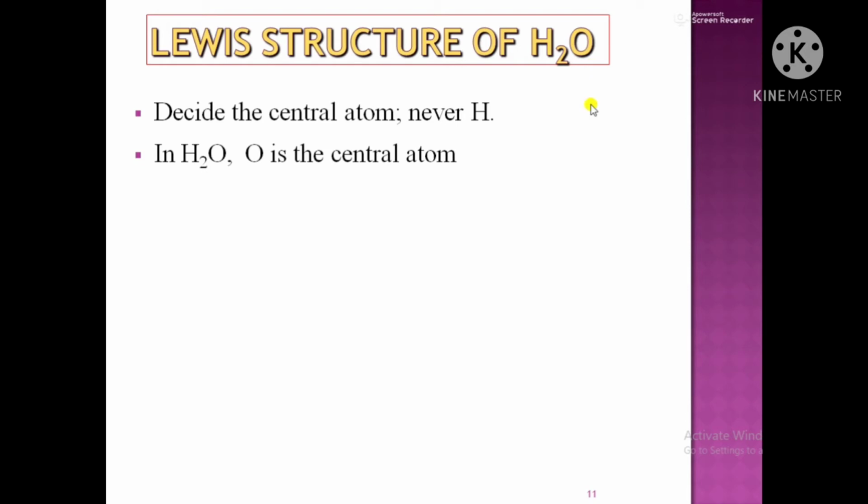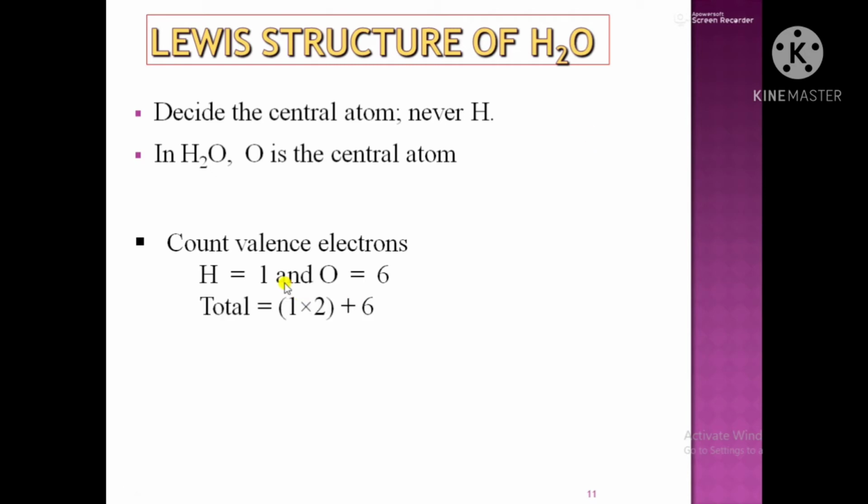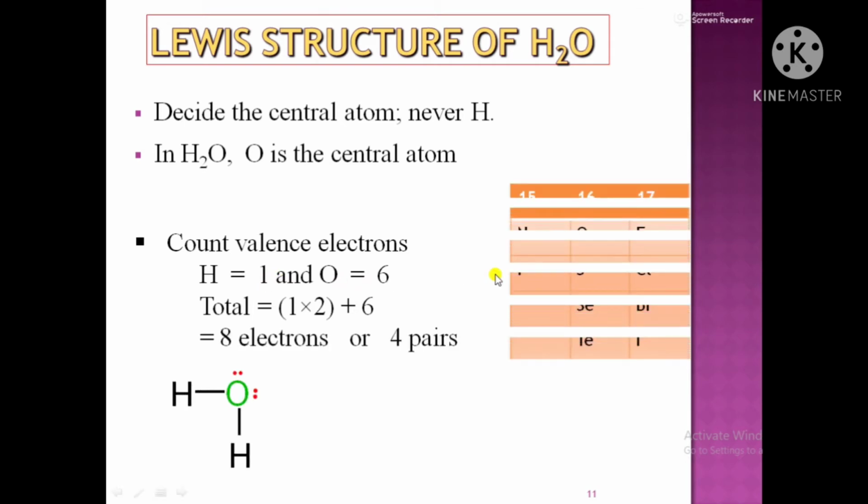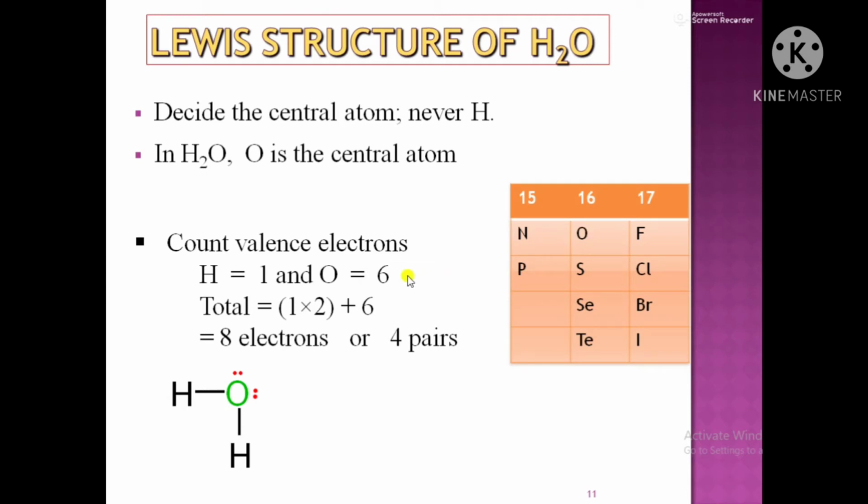Here in water, oxygen atom is the central atom and hydrogen is the surrounding atom. So count the valence electrons first of all. Hydrogen belongs to group 1, so here is only 1 electron in the valence shell. Oxygen belongs to group 16 of the periodic table and it has 6 valence electrons. So total electrons are 6 electrons present in the valence shell, whereas 1 multiplied by 2 since there are 2 hydrogen atoms. So in total there are 8 electrons.